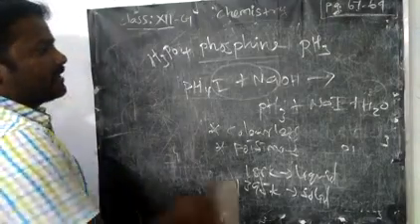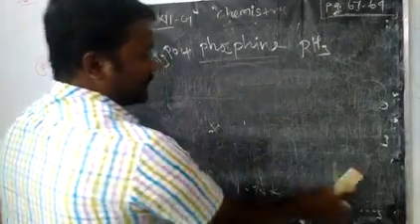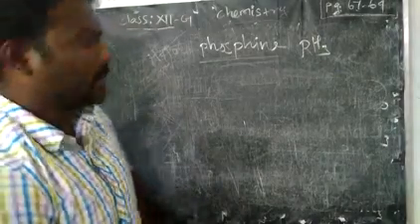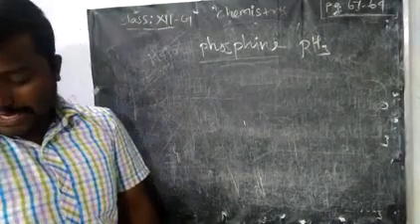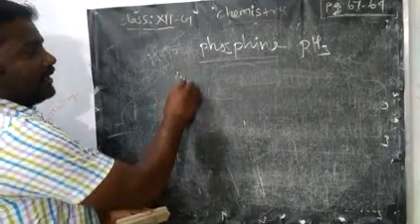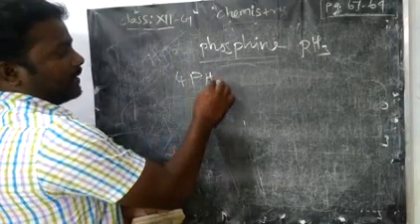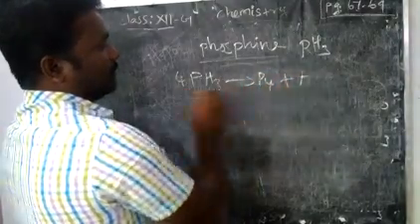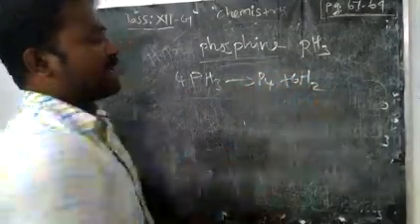Now we are going to see the chemical properties of phosphine, how phosphine reacts with other compounds. The first reaction, as usual, is decomposition: phosphine gives P4 plus 6H2, hydrogen gas.